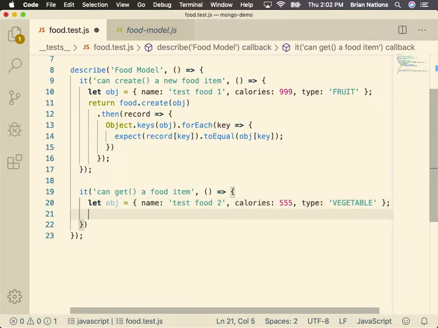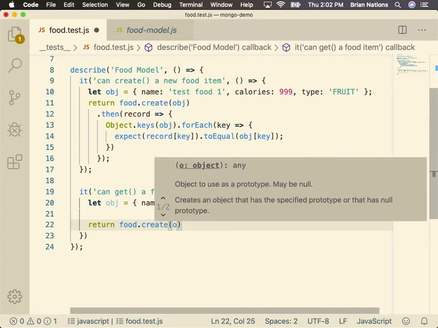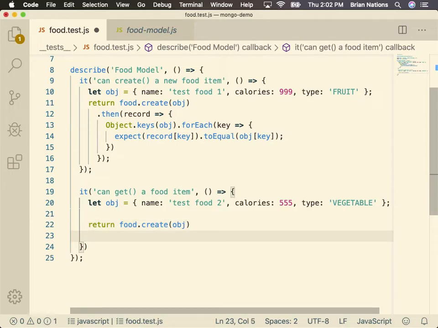Okay. And then let's return food.get. That's exactly right. So we're going to say food.get. Actually, no, we're not. If we say food.get, we don't have any food items in this yet. These are standalone tests. We got to create it, then we can retrieve it. All right. So we'll say return food, and we're returning because it's returning a promise, right? Return food dot create, we're going to pass it our object. Okay. Here we go. Ready?